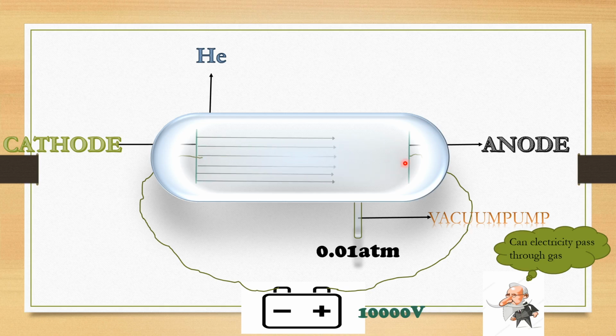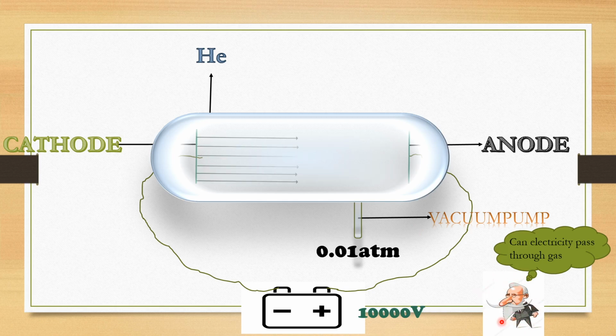He was very happy with this because he understood that at very high voltage and very low pressure, almost the complete gas is under vacuum condition. So now he understood that at very low pressure and very high voltage, we can pass electric current through air. That is what he found, and he is none other than William Crookes.